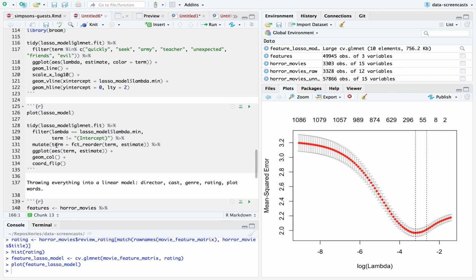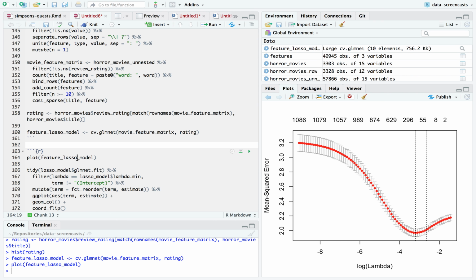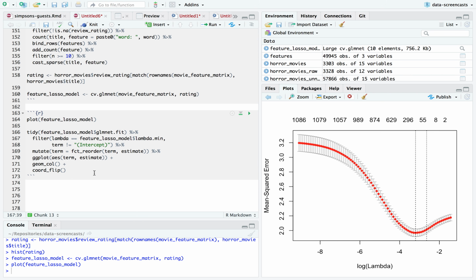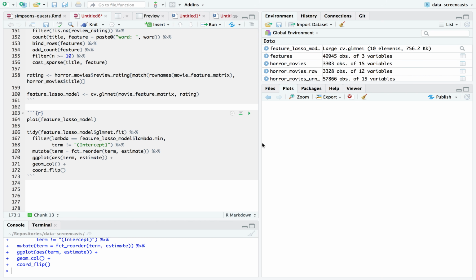We're going to create that same plot. I wonder if there should be some tool for it. Well, for now I copy paste. And I'm going to filter down for my feature lasso model. I'm going to use 1SE, that is this one, because I want to be a little more conservative now that I have the option to do so. This means it's within one standard error of the minimum mean squared error. It's a typical conservative metric to say there's some uncertainty in where exactly the minimum is. I'm going to lean on the add fewer terms, penalize more side. So lambda minimum, term is not intercept, right? And I'm going to create the same kind of plot I did before.